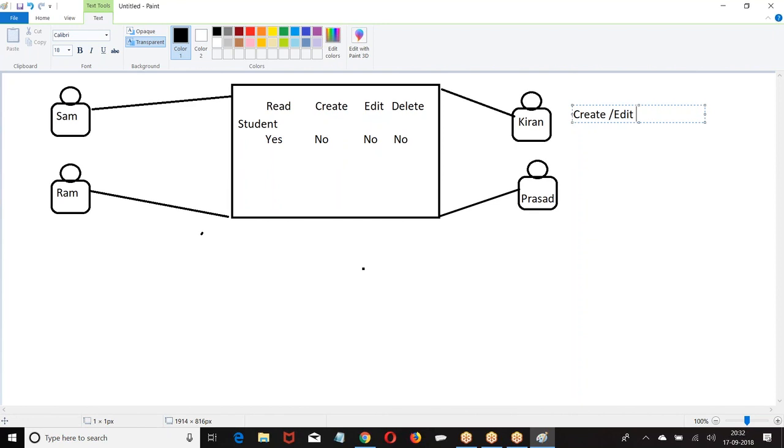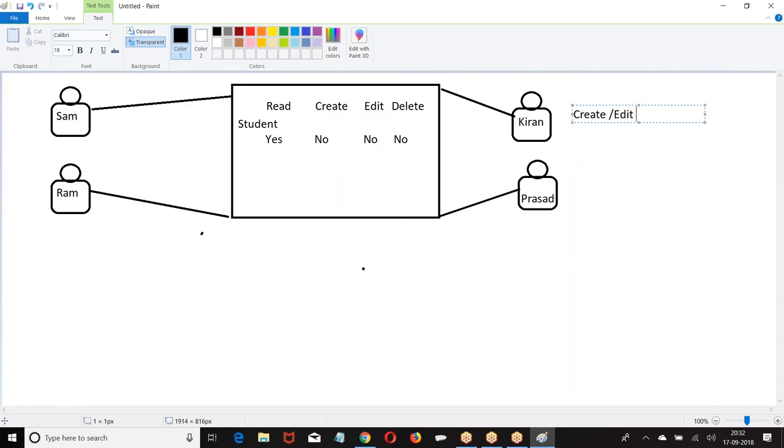Now, which permissions can I give? Based on your license, options will come. Out of those options only I can give extra. Whatever your license is allowing, only out of those I can give extra permission. So, permission set is also built for a specific license.